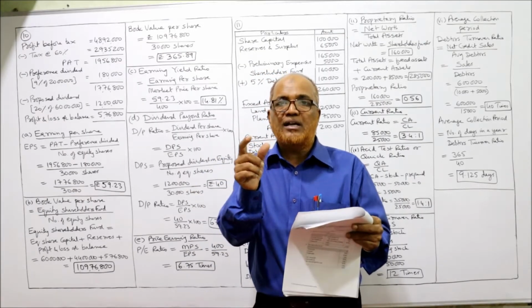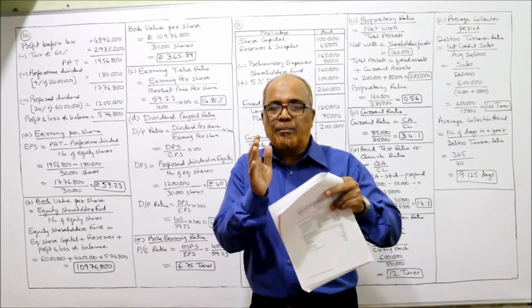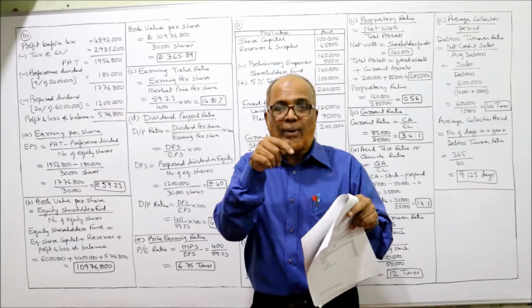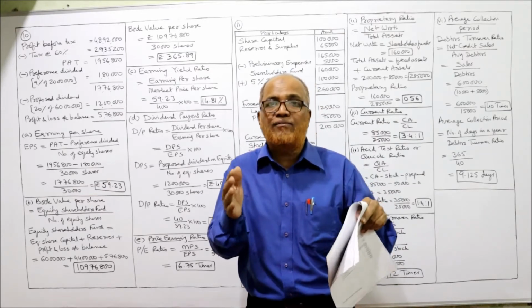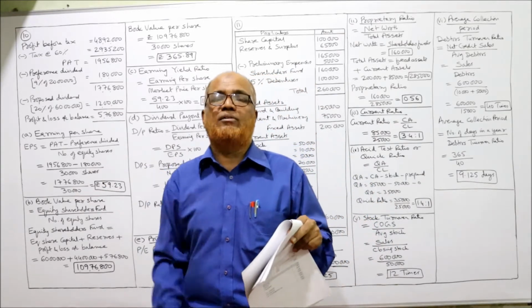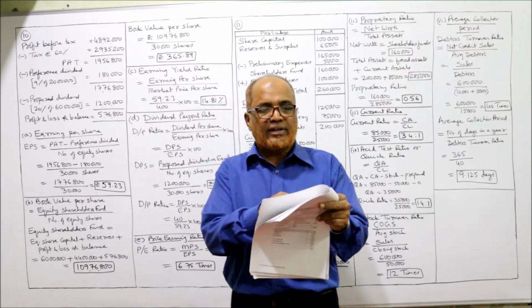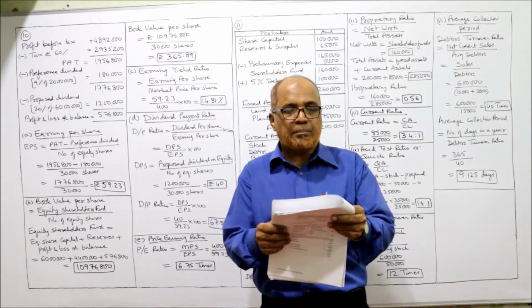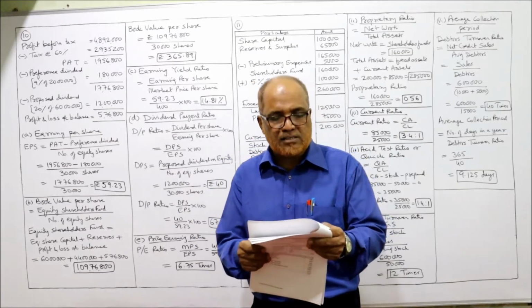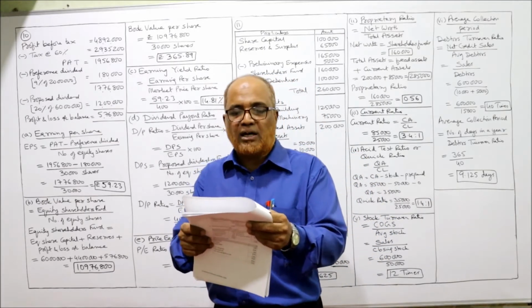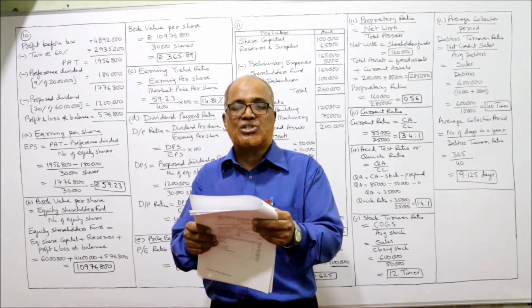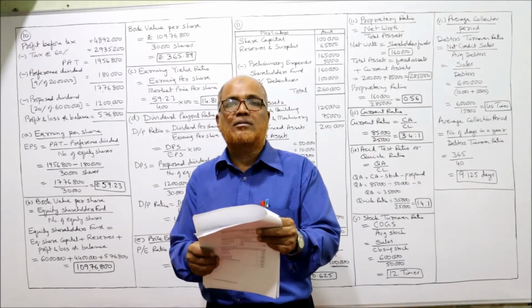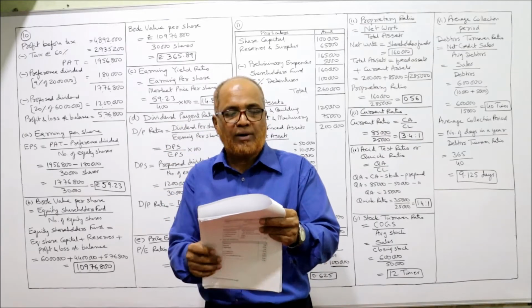This proposed dividend is on equity, because on preference shares the rate of dividend is fixed and there is no proposal. But in the case of equity shareholders, every year the directors have to propose the dividend. So the current year proposed dividend is 20%. The capital of the company includes 9% preference share capital of 20 lakhs and equity shares of 30,000 shares of rupees 200 each, 60 lakhs. Reserves at the beginning of the year are 44 lakhs. This is the complete information given.